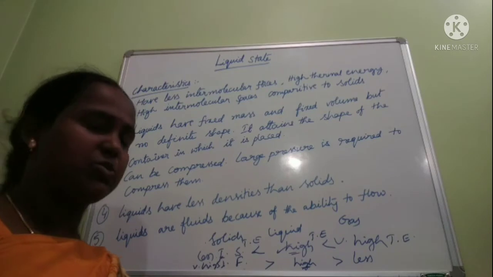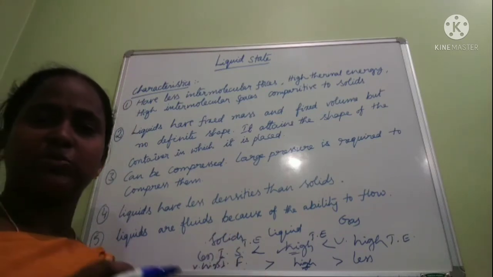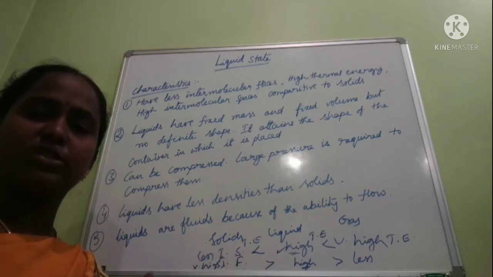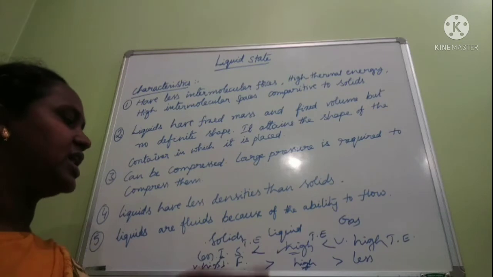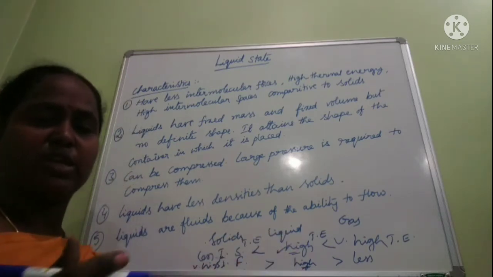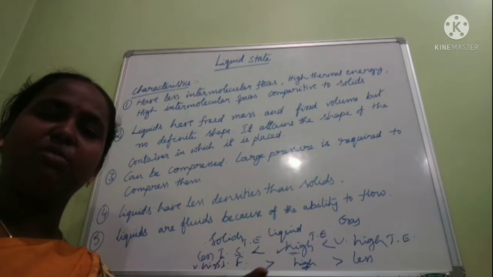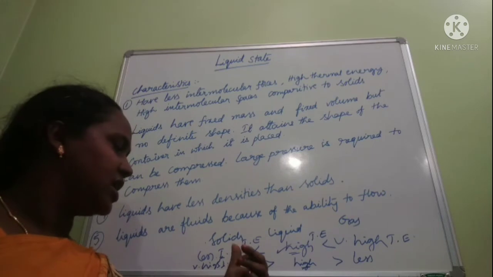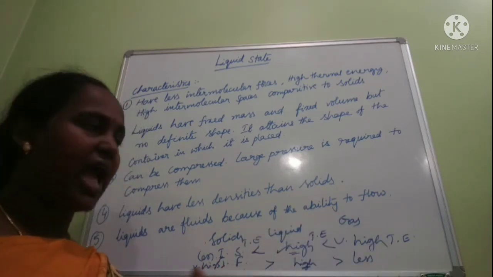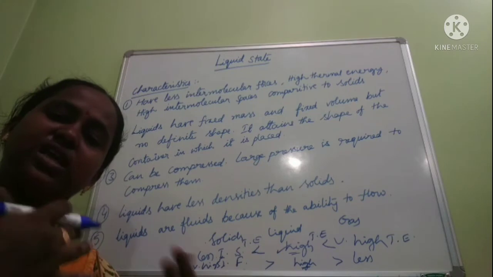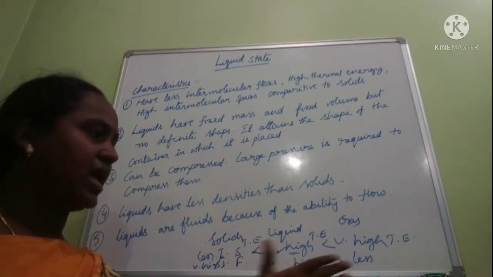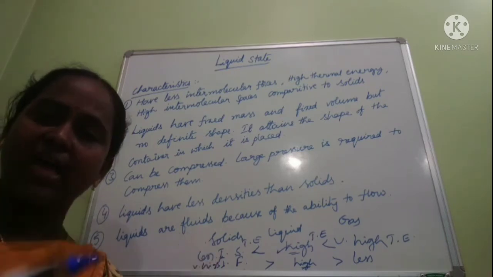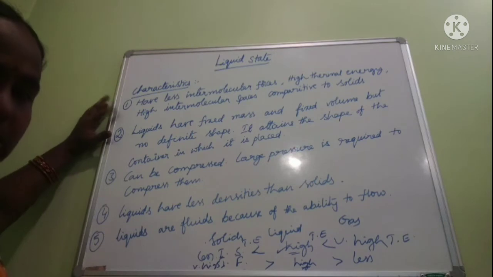Solids have a regular arrangement of the particles. That's why the space between the atoms is less. Space is less means attractive force is high, so thermal energy is less. In liquids, medium intermolecular spaces, so medium intermolecular forces and medium thermal energy. In gases, quite opposite to solids, very high intermolecular spaces, so less intermolecular forces and very high thermal energy. I think the first point is clear.